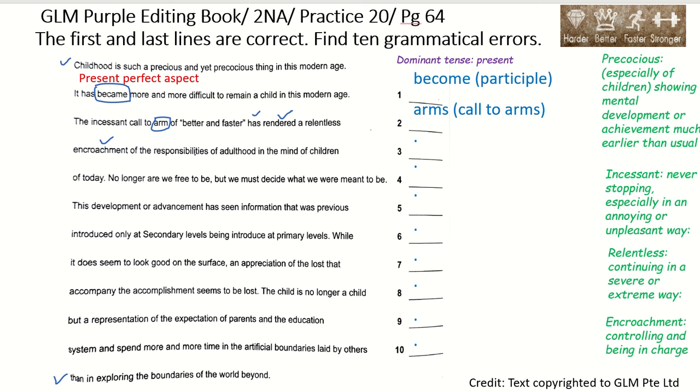Of the responsibilities of what? Children. So correct. Adulthood in the minds, is this in plural form? No. Okay, we're talking about children here. So the plural form of mind is minds, because of the word children.